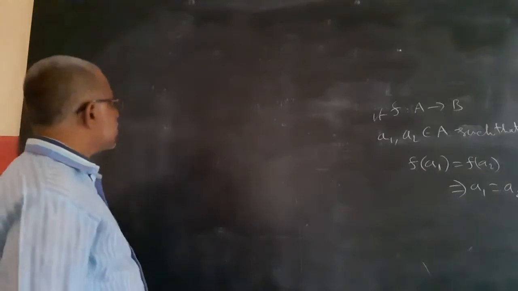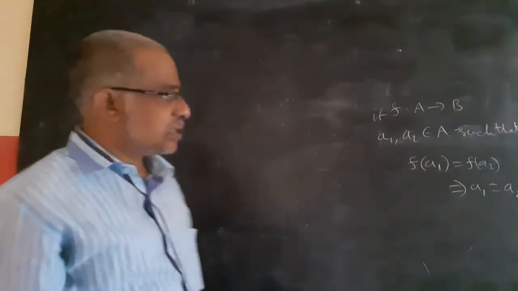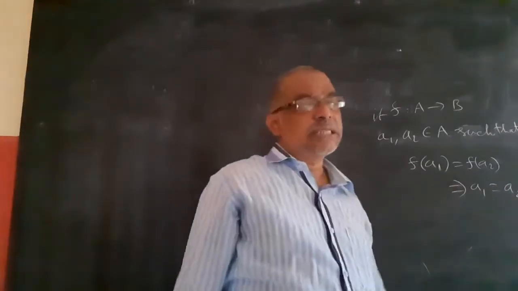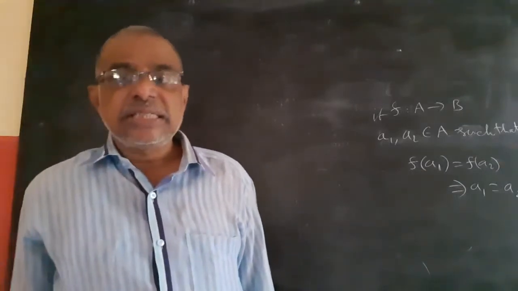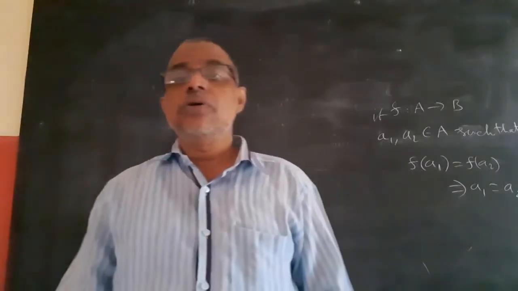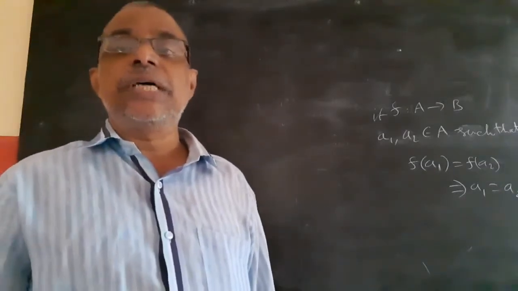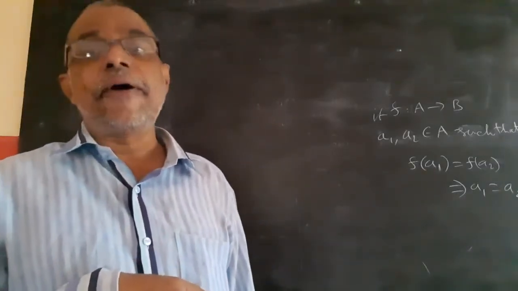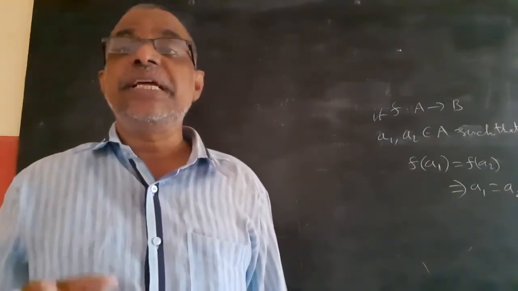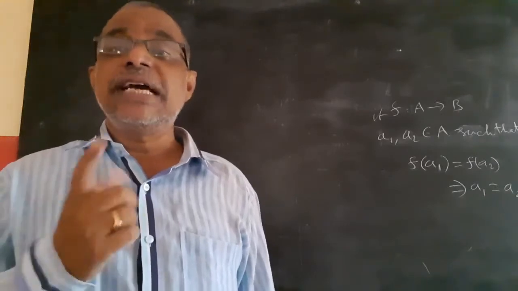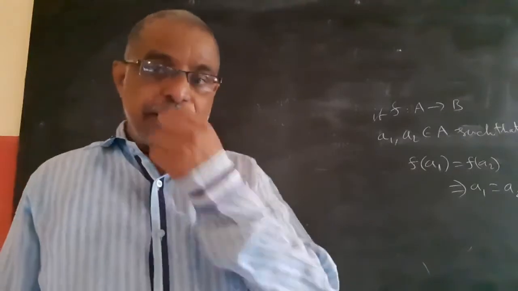Now, coming to the graph, what is a 1-1 function? Just now we discussed, a 1-1 function means different elements of A should have different images. Each element of A should have a unique image in B, as well as elements of B should have a unique pre-image in A. Every element of Y should have only one pre-image.